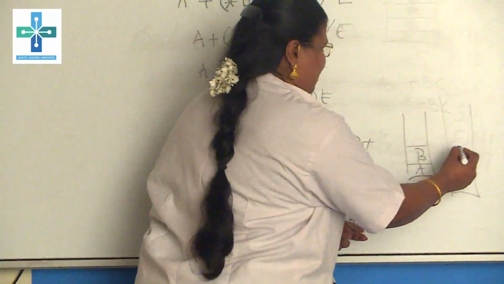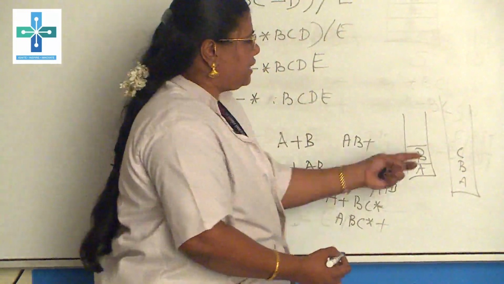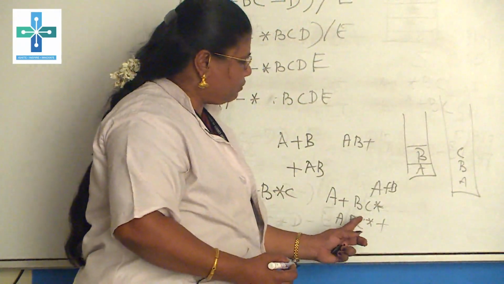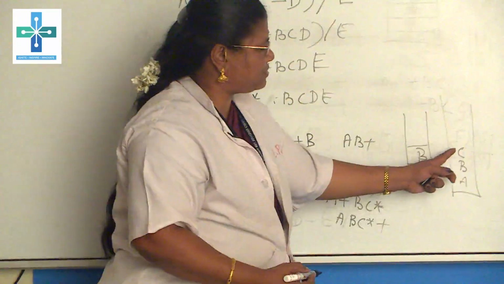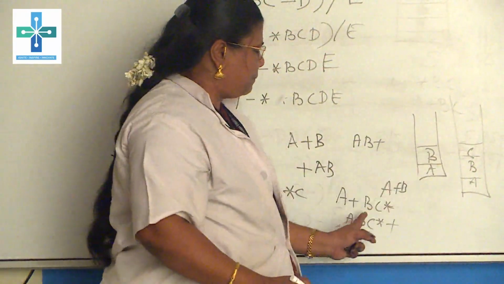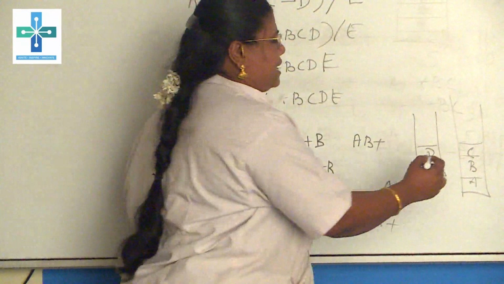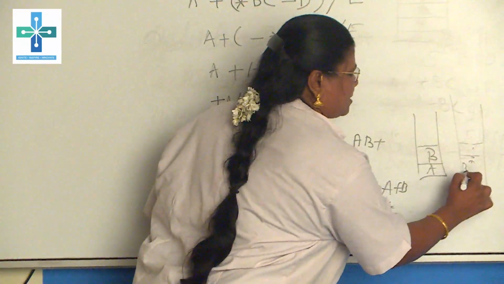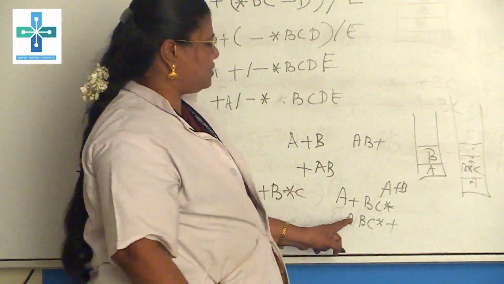It has the highest priority, and there is no other operator. Therefore it will take the previous two operands from the stack, C and B. Therefore B star C will be calculated, and that B star C value will be stored in the stack.